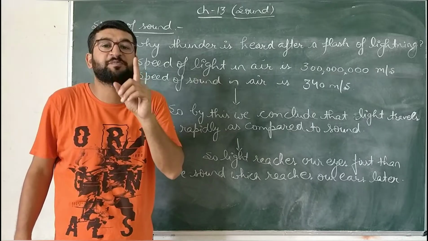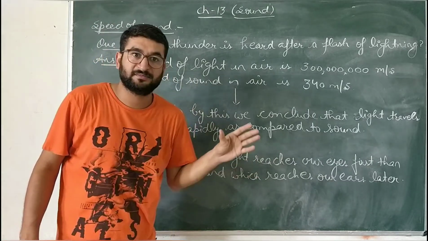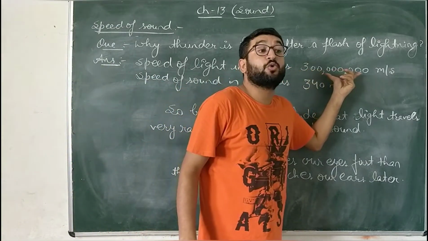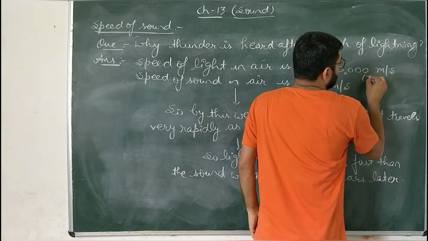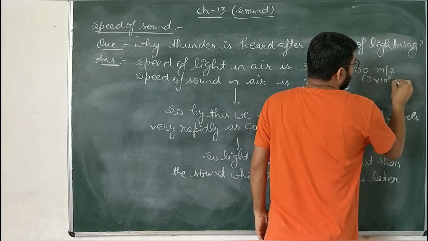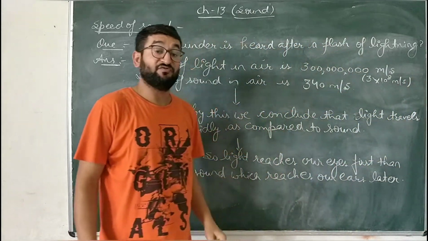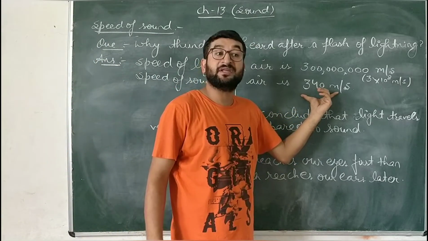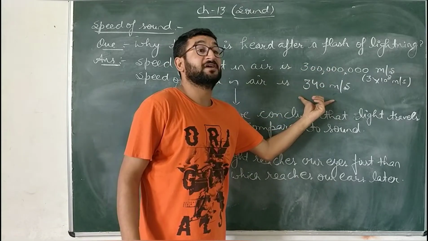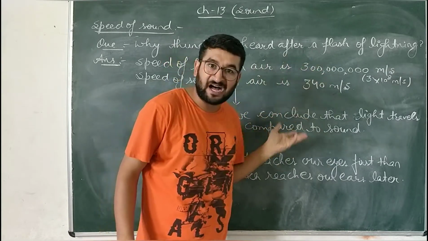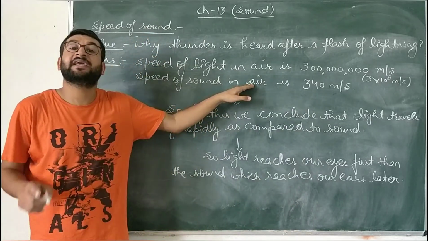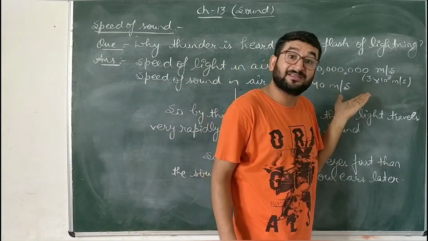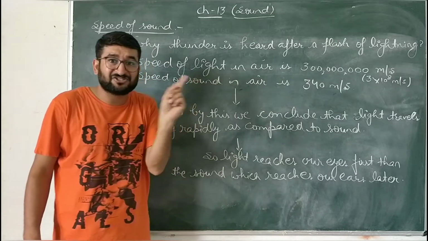That is because the speed of sound and the speed of light are different. The speed of light in air or vacuum is 30 crore meter per second, or you can say 3 into 10 raised to the power 8 meter per second. Whereas the speed of sound in air is 340 meter per second only. So children, you can see the difference. Light travels way too fast as compared to sound through air.